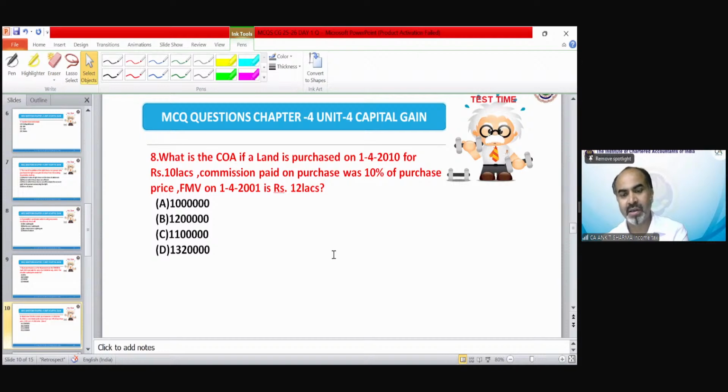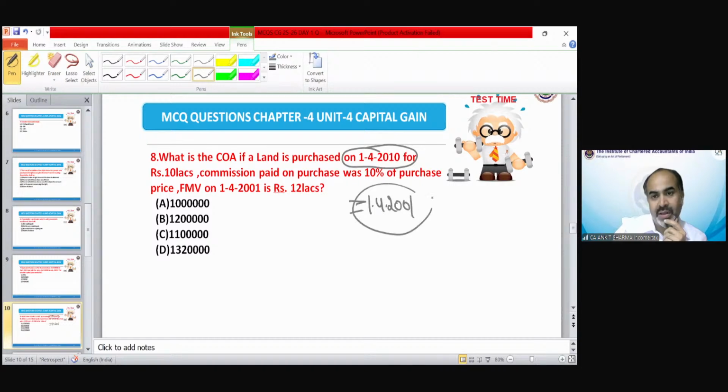The important thing to note in case of finding out the cost of acquisition is the date of purchase. So if the date of purchase is on or after 1st April 2001, in that case FMV is irrelevant. So only purchase price would be taken, that is 10 lakh plus 10% commission. So the correct answer would be option C.